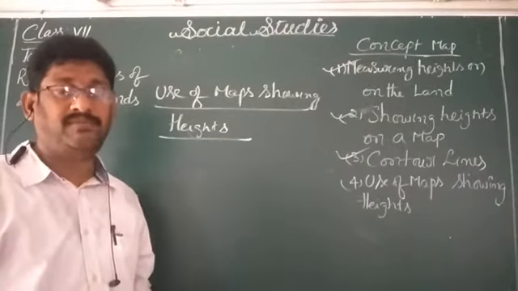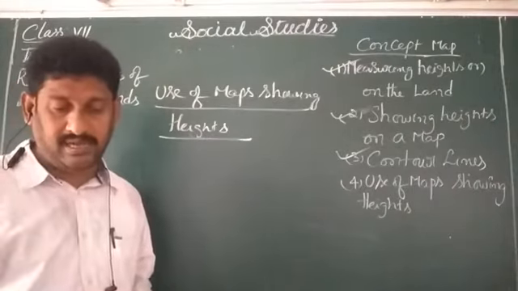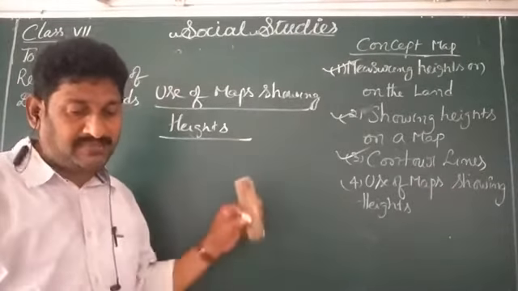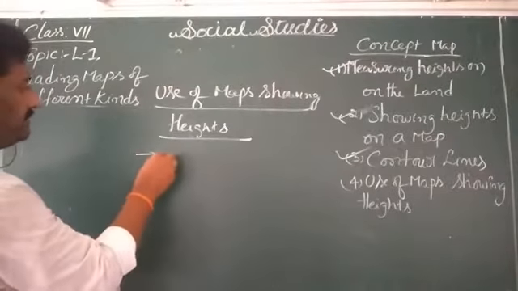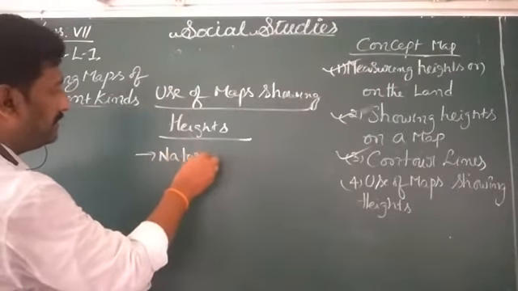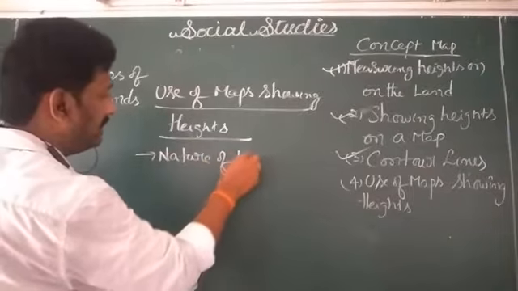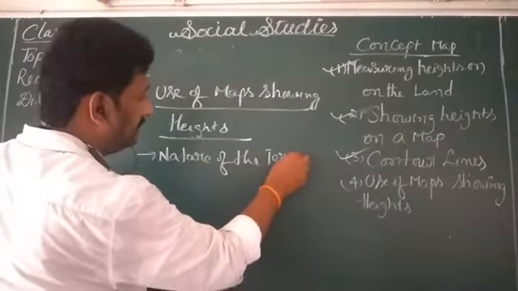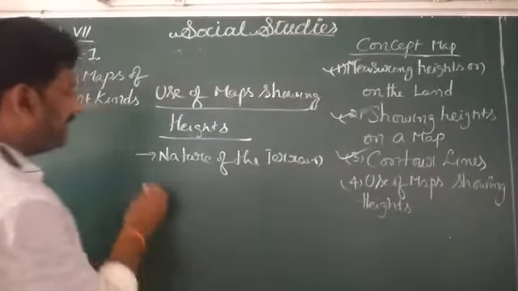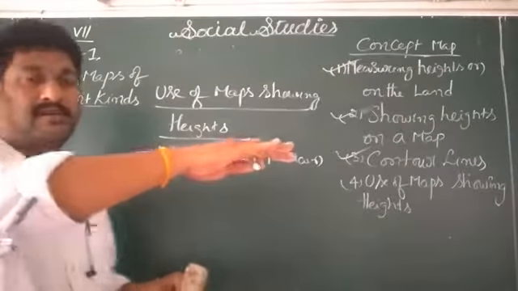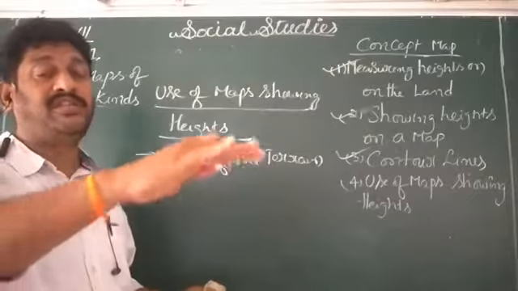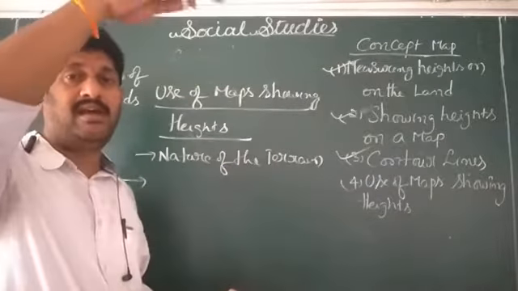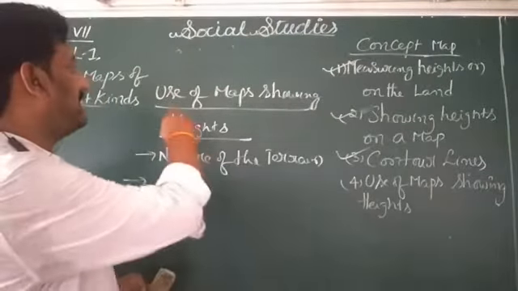These maps help us to understand the nature of the terrain. Terrain means nothing but the surface of the land area. Which type of nature it has, high area or low area, we can understand with these maps.